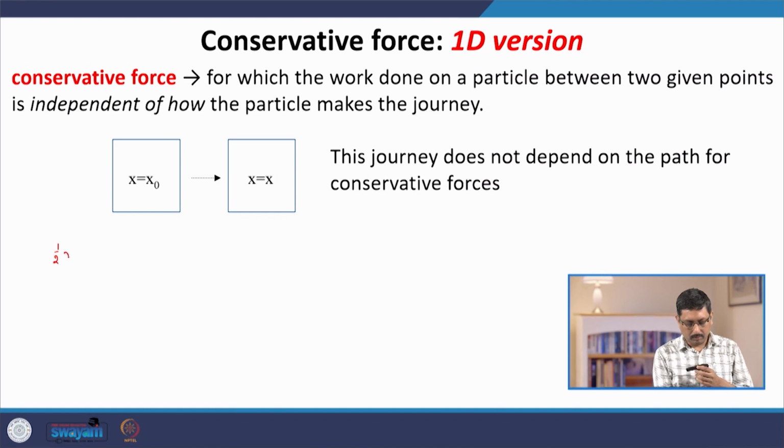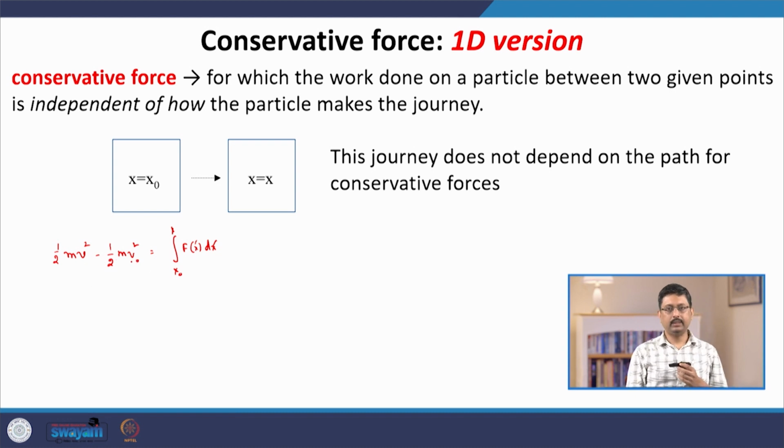Remember the work energy theorem, the way we wrote it down in the last class: half m v naught square minus half m v square is the work done. So the change in the kinetic energy is given by the work done on the particle. This is the work energy equation.